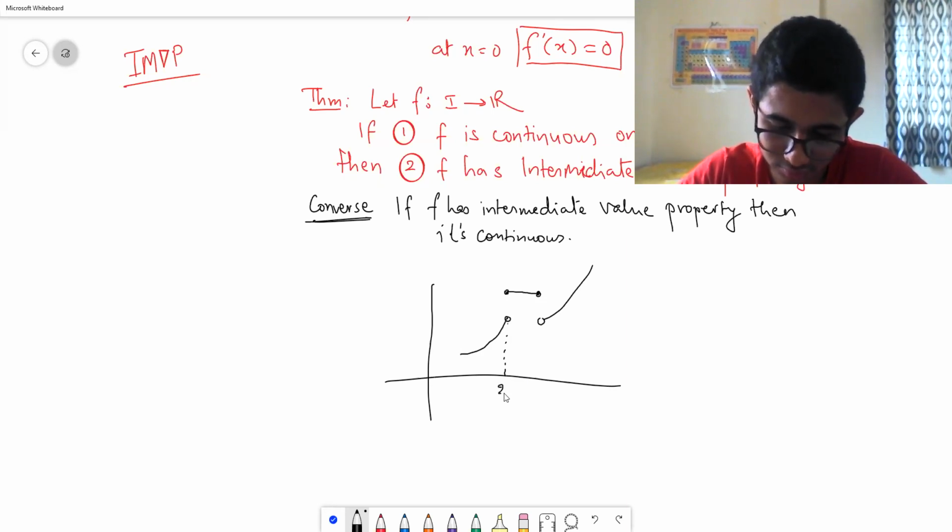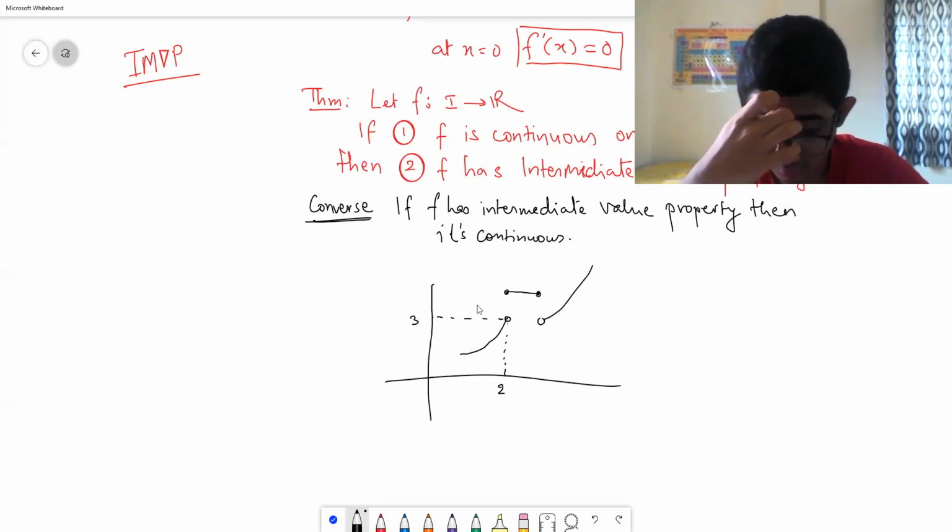Suppose I take this point at, say, 2, and the value of the function at 2 is say 3. This point is 3 and you are jumping to 4.